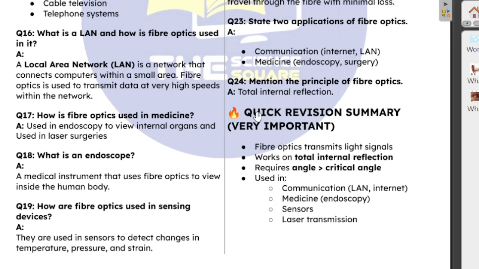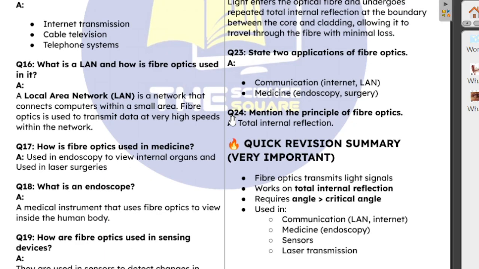These are some of the things you must know. Just a quick summary of what we have discussed so far. Fiber optics transmit light signals and work on the concept of total internal reflection, and the angle of incidence must be greater than the critical angle. These are some of the uses of fiber optics: communication, medicine, sensors, and also laser transmission. So with this, you can rest assured that there is no question that can be tested on fiber optics that you will not be able to answer.